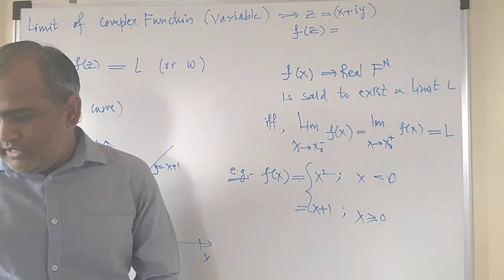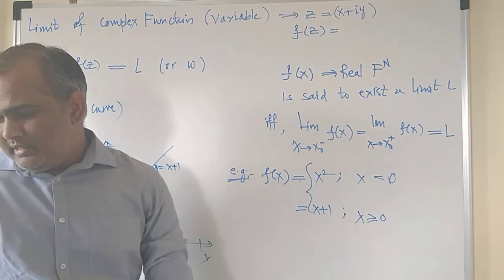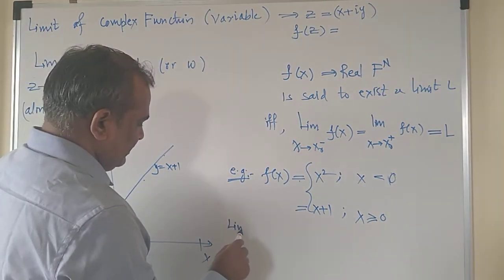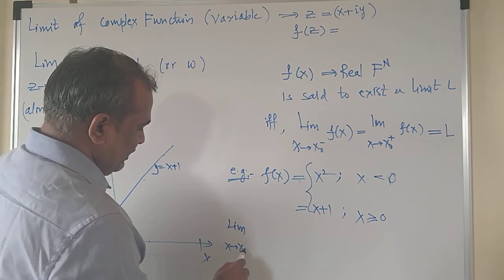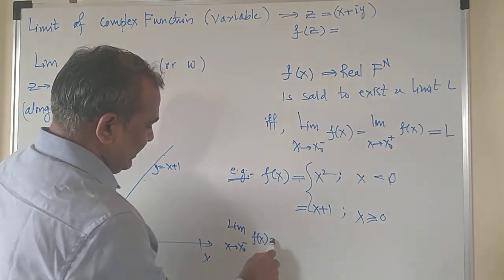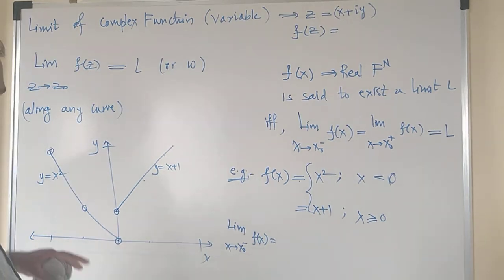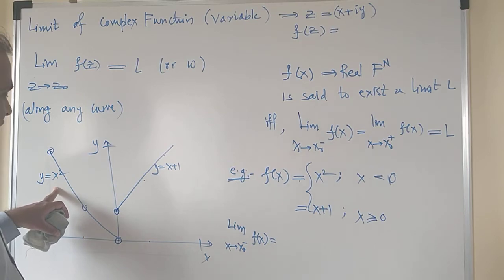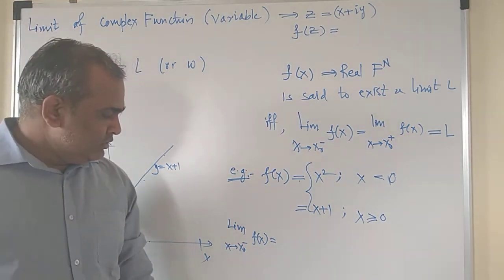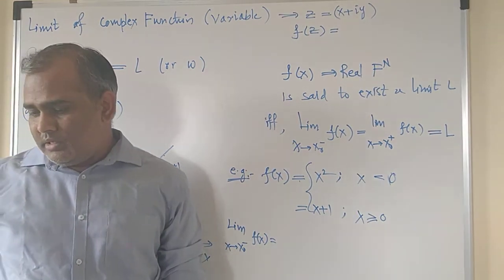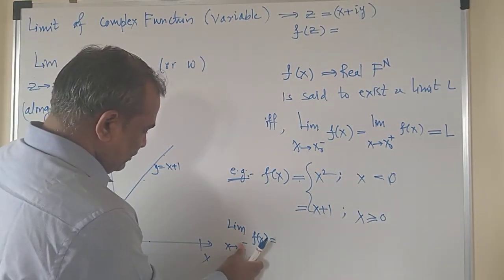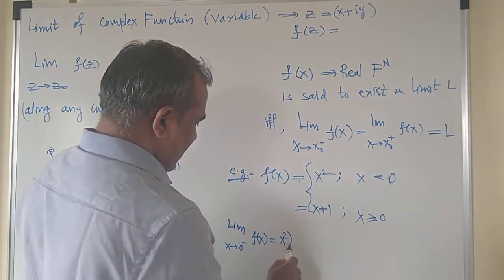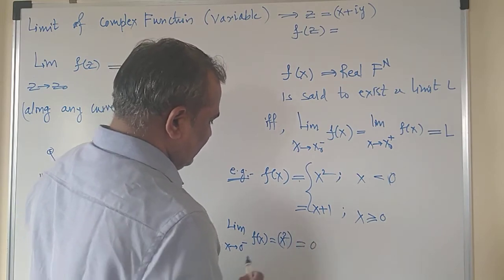Fine. So in this case, let us check whether the limits of the left hand side and right hand side are equal or not. So let us first calculate the limit of the function as x tends to x naught from the negative side of f of x. So the left hand side limit is which one? This one, x square. Now for x square, you can put its value. So f of x equals limit x tends to 0, right? So this will give me x square. Put the value of x equal to 0, and you will get this equal to 0.